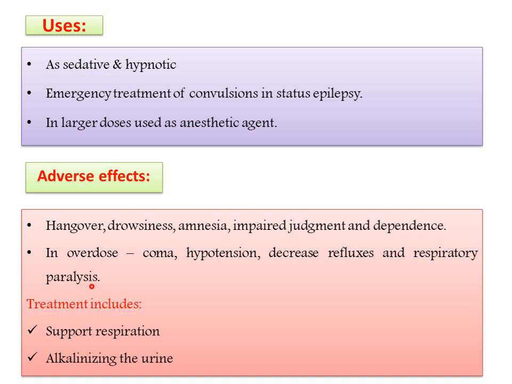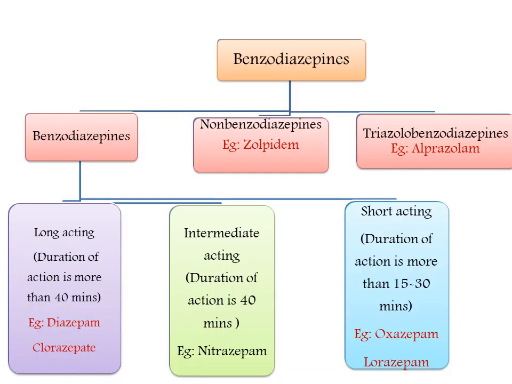So the treatment of barbiturate poisoning includes, first, we have to support the respiration, and you can alkalize the urine. Finally, we can eliminate the excess barbituric acid from the physiological system. These are the uses and adverse effects.